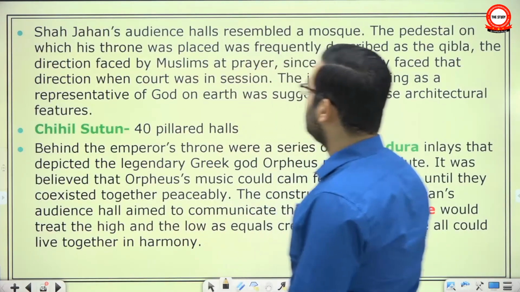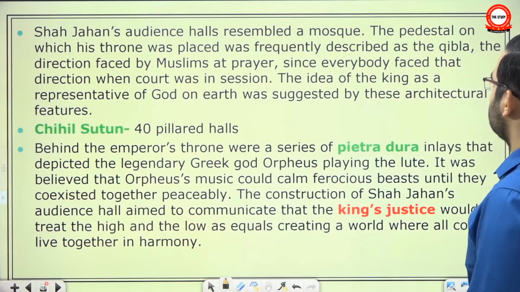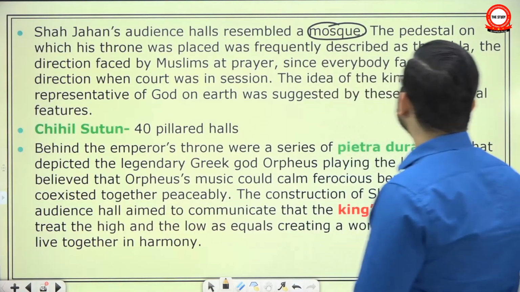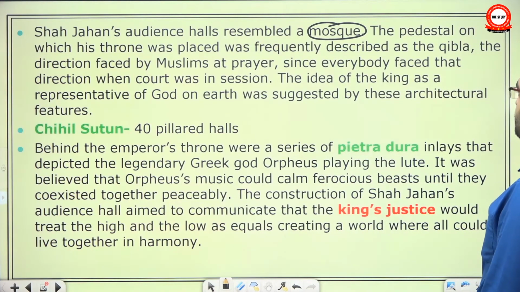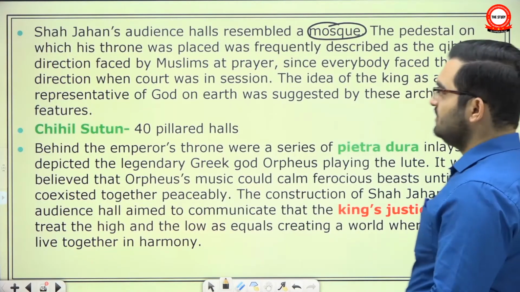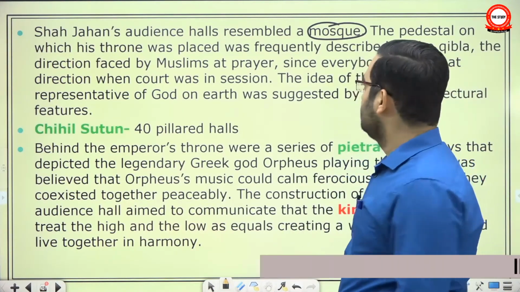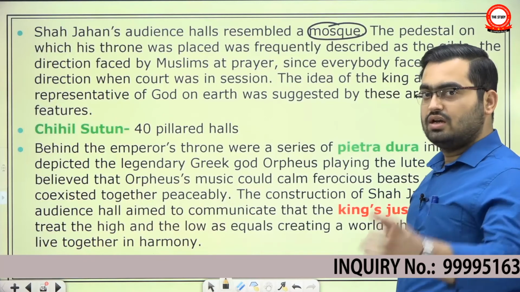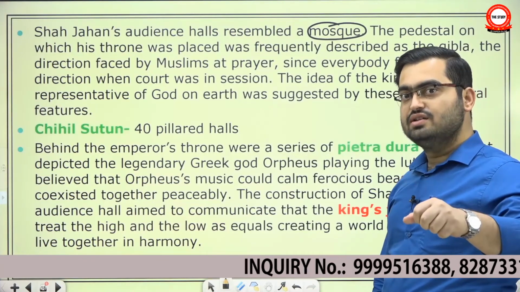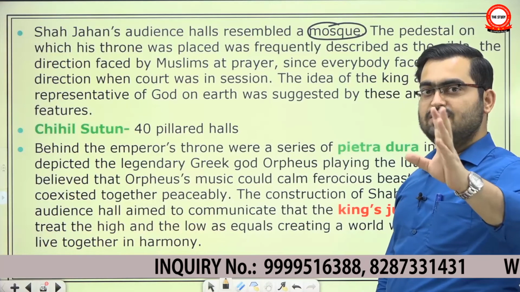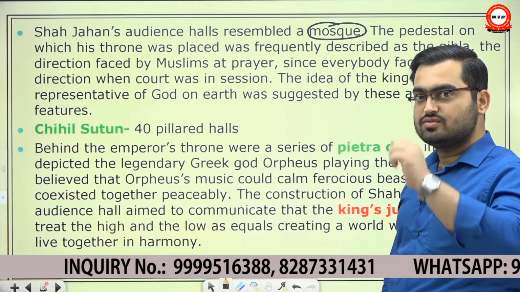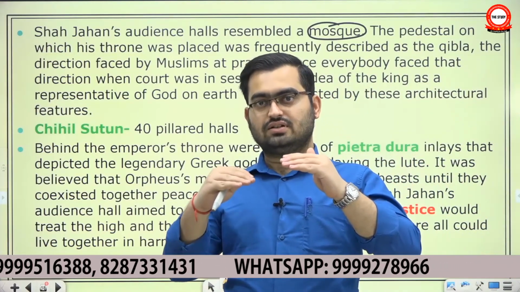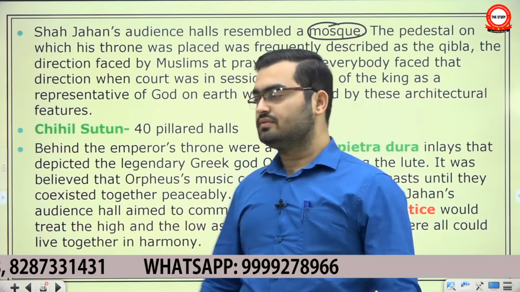Okay. Shah Jahan's audience halls resembled a mosque. Now see, this is going in the direction of Chola kings. The pedestal on which his throne was placed was frequently described as the Qibla, I mean the direction which Muslims face while offering namaz, since everybody faced that direction when court was in session. Now Qibla has a very strong religious meaning, but here the direction in which the king's throne is located is being called Qibla. So from calling yourself a shadow of God, you went a step further into the direction of divinity.